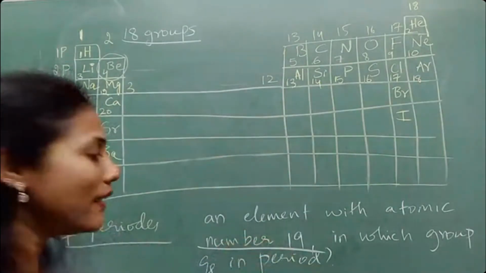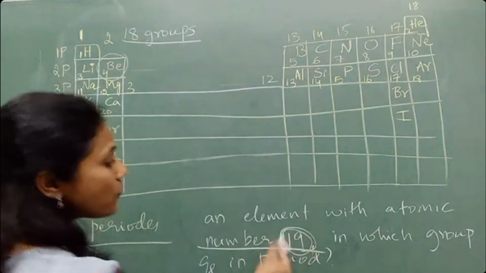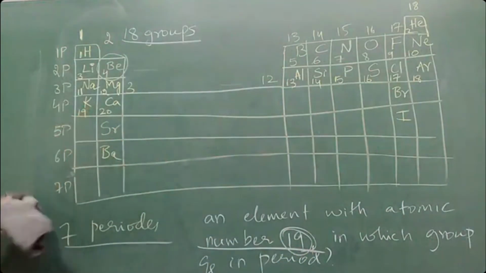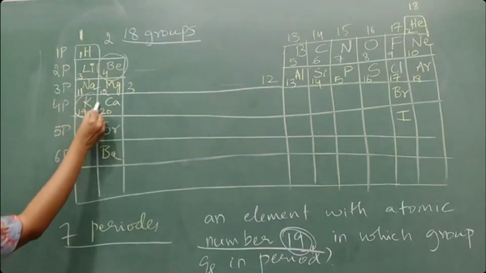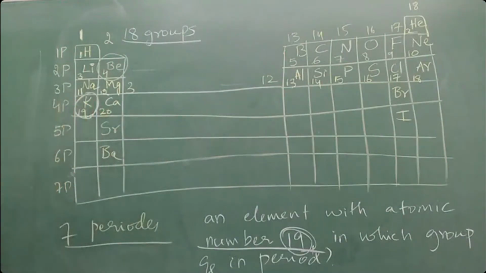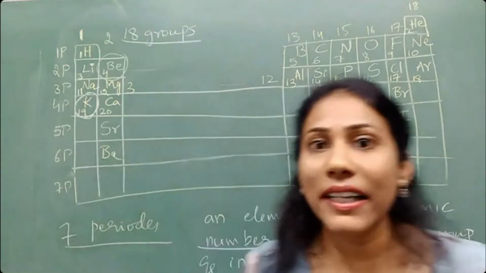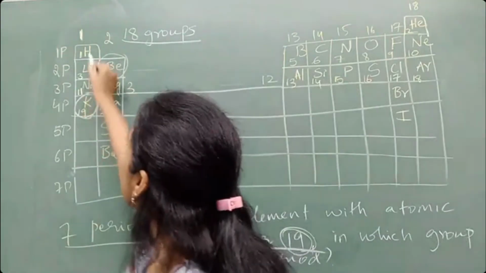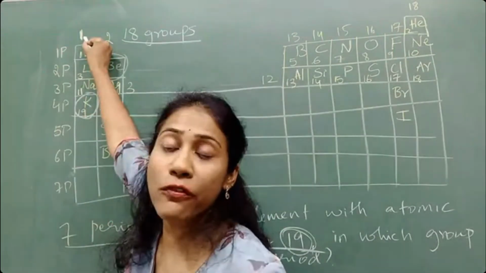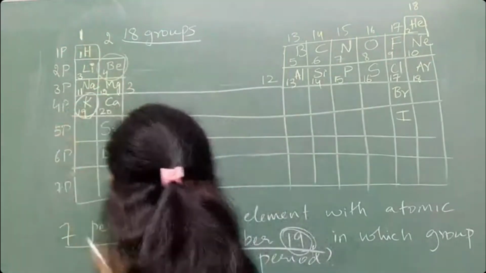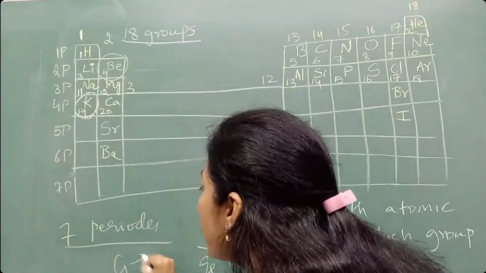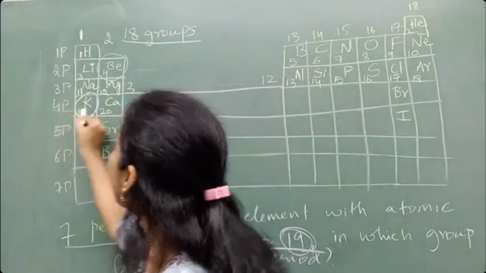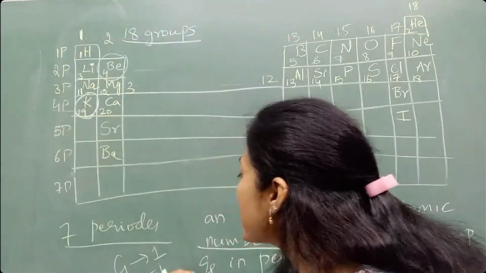So atomic number 19 means what? First you should know which element has roll number 19. Look here, roll number 19 is potassium, right? So potassium comes in which group? Group number 1. G means group. And in which period? The 4th period. Period number is 4.